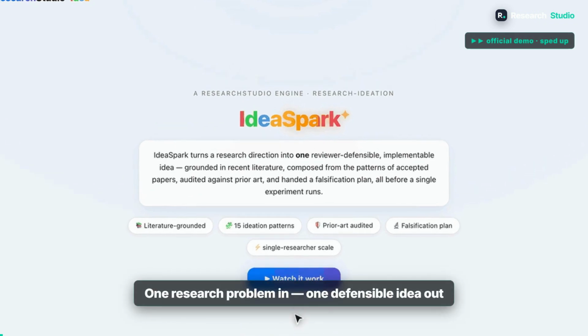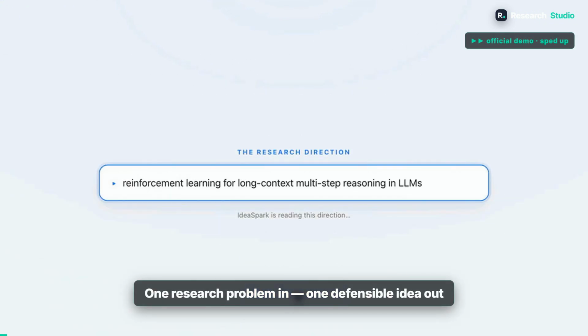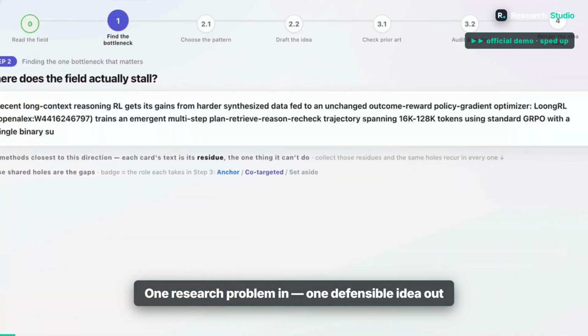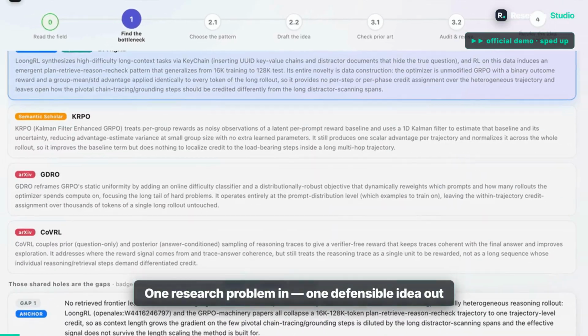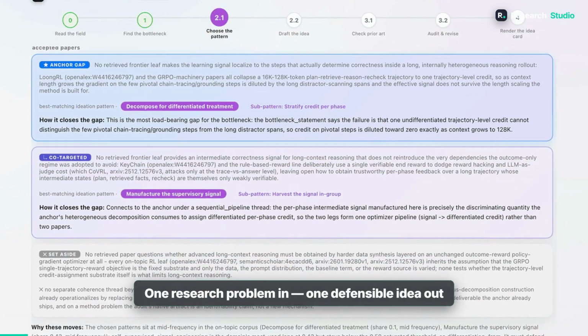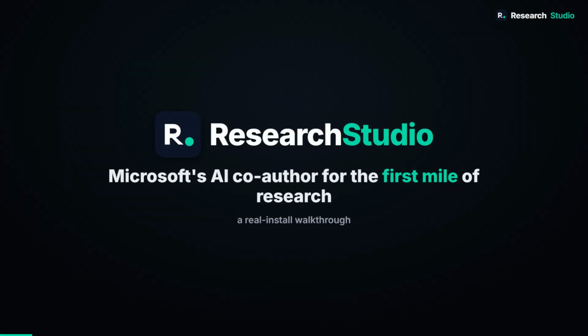So Microsoft just open sourced the tool that half of PhD students have been secretly wishing existed. You give it one research problem, one line, and it goes off, reads the literature, finds the gap, checks nobody's done it before, and hands you back a full research idea card. With citations. I've been playing with it for a couple days now.